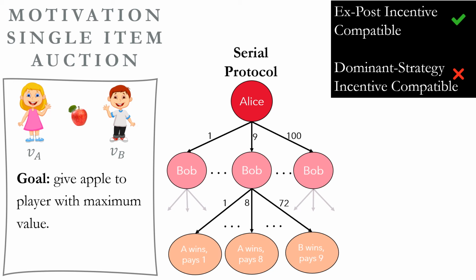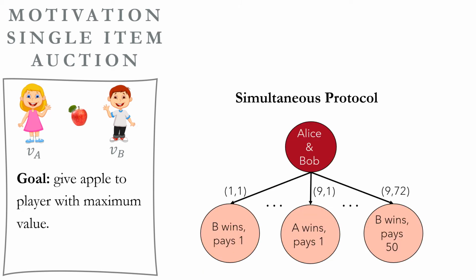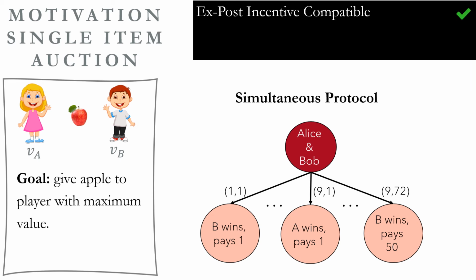Now, to better understand the concept of dominant strategy mechanisms, let's see one. In this protocol, Alice and Bob simultaneously send their values. Then, the bidder with the highest value wins the item and pays the second highest bid. This protocol realizes a second price auction, so it is ex post incentive compatible. As for dominant strategy incentive compatibility, observe that Bob can no longer condition his message on Alice's. Therefore, we can prove that Bob has no strategies that dissuade Alice from being truthful, so the protocol is dominant strategy incentive compatible.